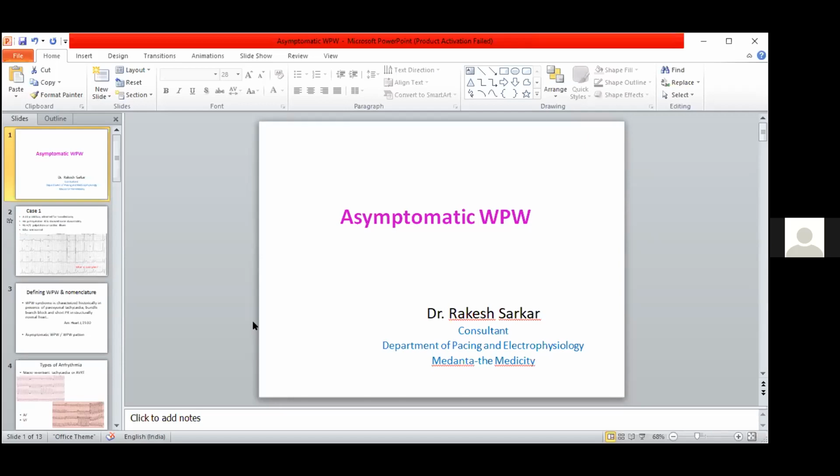When we went to assess the risk of the WPW subset, we came to know by the EP study that his intrinsic AV node and Purkinje system were completely not working. That means he has CHB, and his pathway alone is conducting 1:1 with atrioventricular conduction.